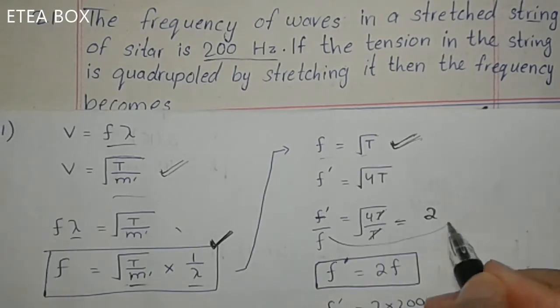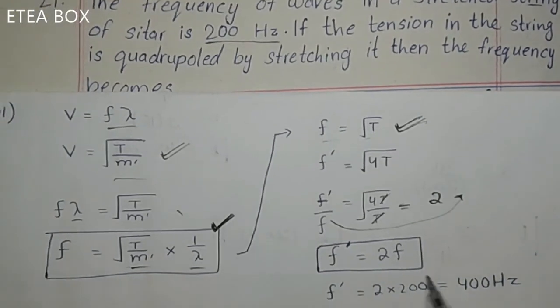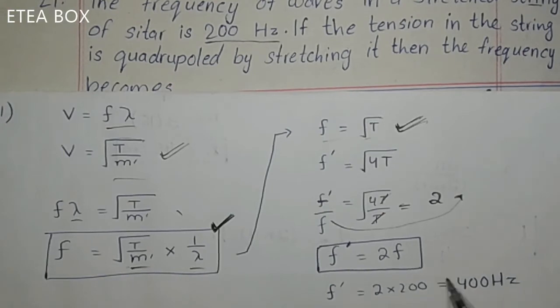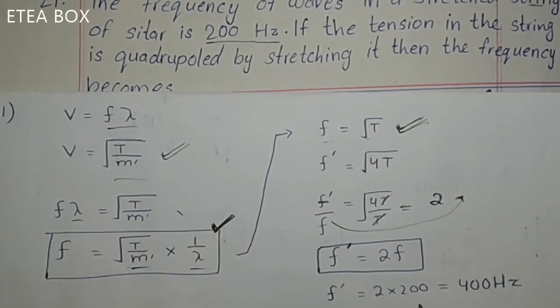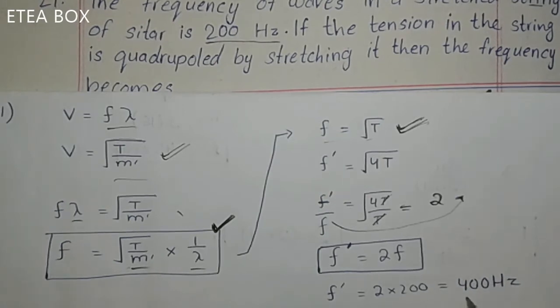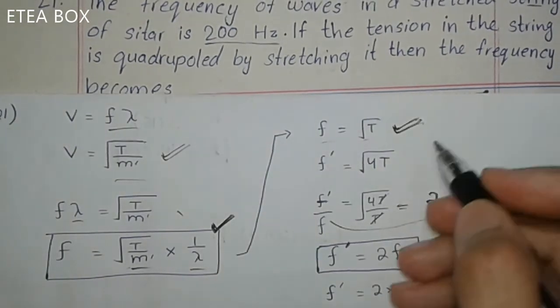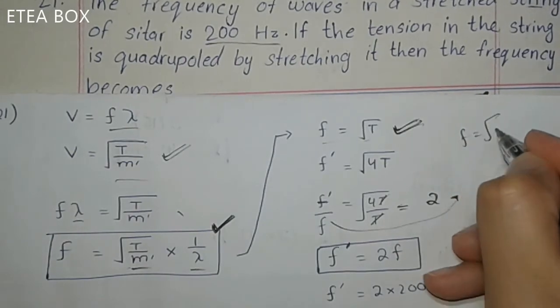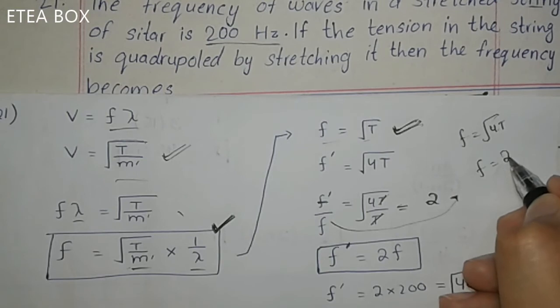Now bring this f here, okay? So the answer will be the new frequency is 2 times the original frequency. Now we know that the original frequency is 200 Hertz. Look here. So 2 multiplied by 200 is equal to 400 Hertz. Okay? This one is the answer. The new frequency will be 400 Hertz. You have to just memorize this one, okay? And then put here f is proportional to 4T. And when you apply the under root, you will get that f is 2 times, okay?